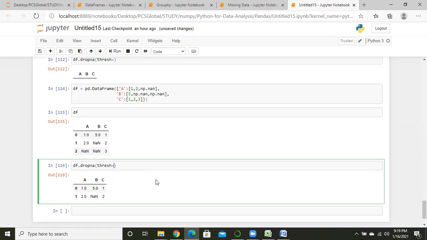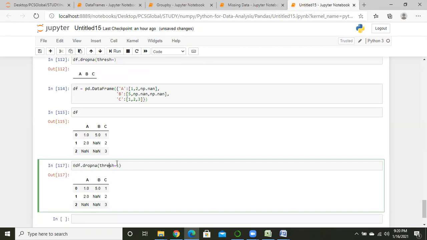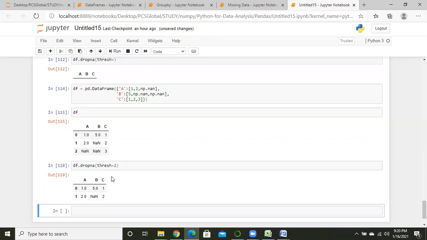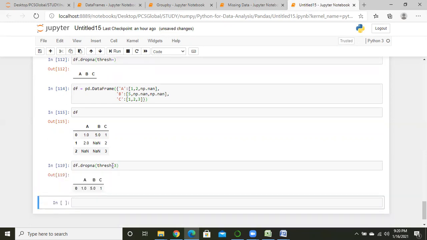If I write down here 1, that will bring nothing. If I write down here 2, that will delete 1 row, 1 null value row. If I write down 3, that will be 3 minus 1, means 2, right?